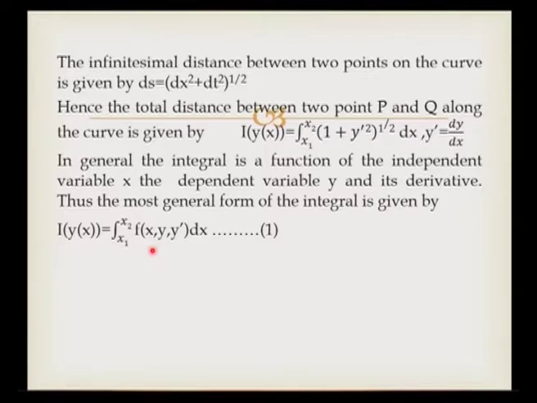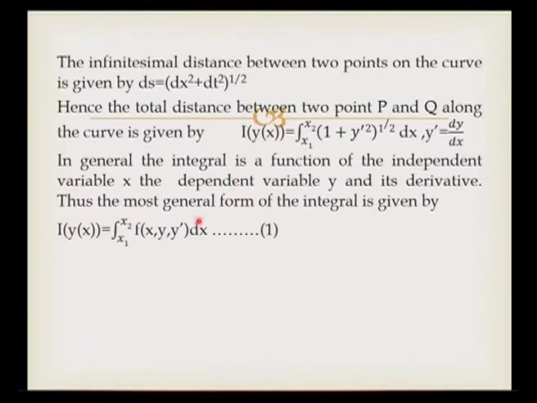Here the integral may represent the total path between the two given points, the surface area of revolution of a curve, the time for quickest descent, etc., depending upon the situation of the problem.